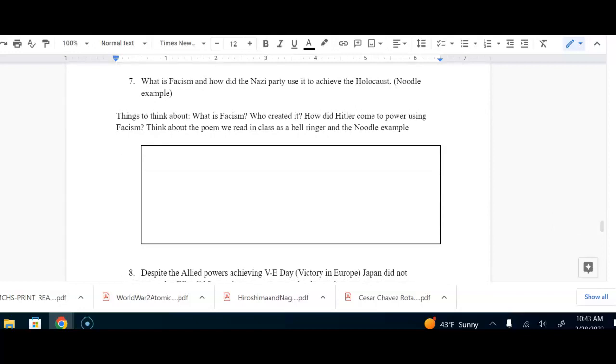Number 7, what is fascism? And how did the Nazi Party use it to achieve the Holocaust? Think about our noodle example from class. What is fascism? Who created it? How did Hitler come to power using fascism? Think about the poem or the oath that we read in class as a bell ringer and the noodle example.